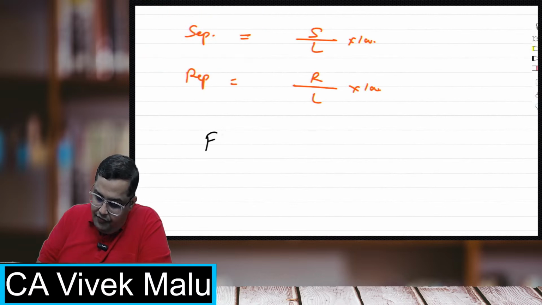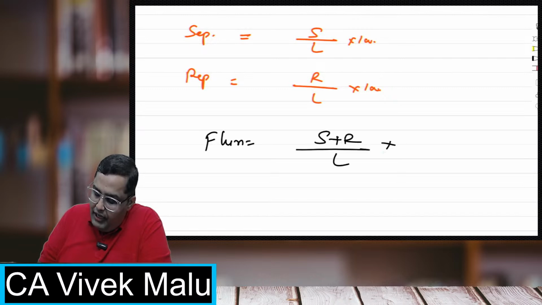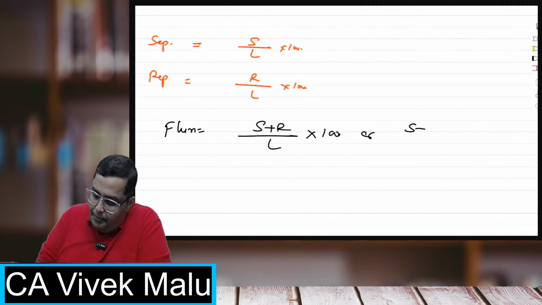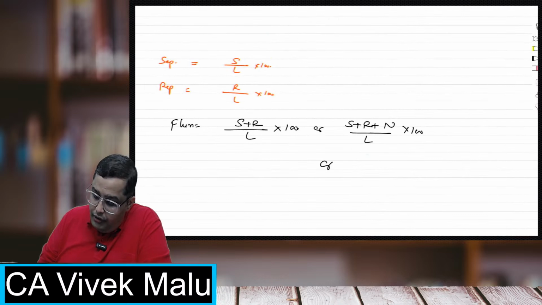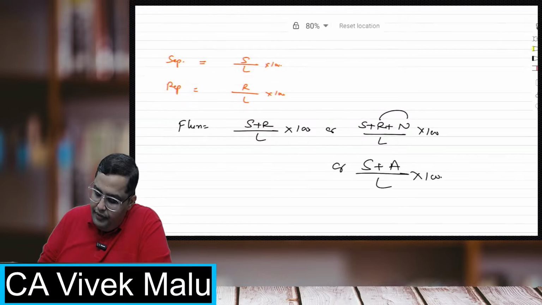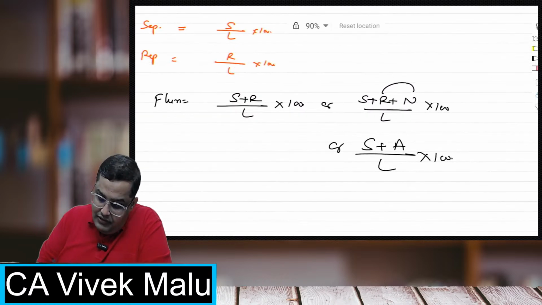Flux, what is flux? Separations plus replacements upon average labor force into 100, or separations plus replacements plus new joinings upon average labor force into 100. Okay, or separations, see this, replacement and new joinings can be treated as accessions upon labor force into 100. Replacements and new joinings are together called accessions.